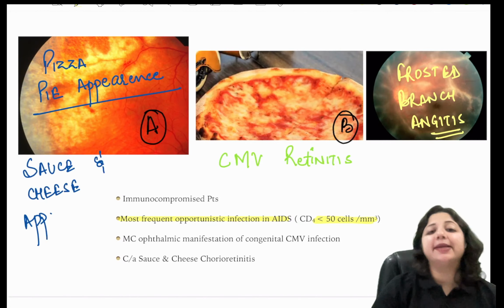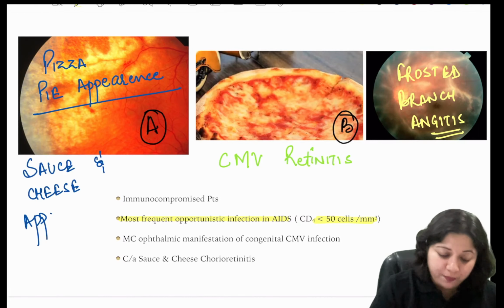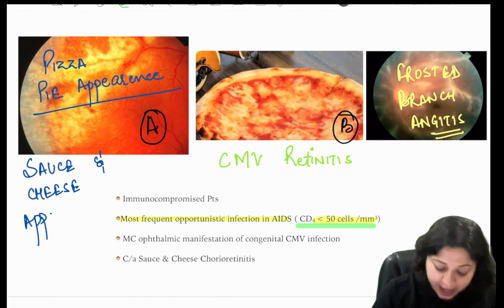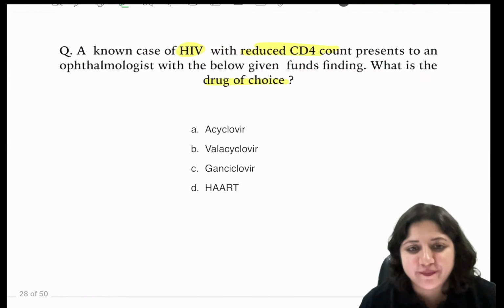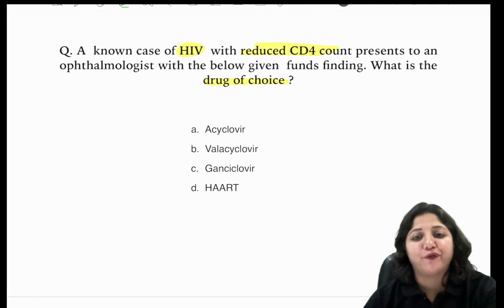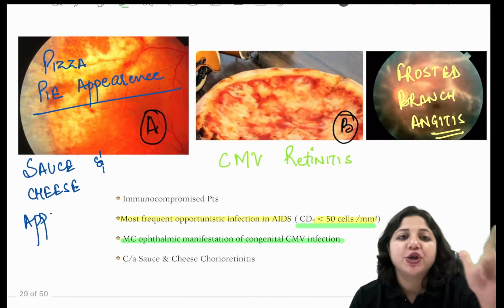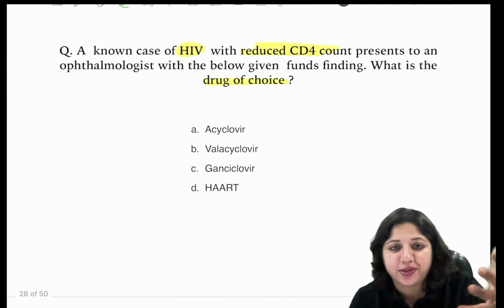So where do we get it? We get it in CMV retinitis. It is seen in immunocompromised patients when the CD4 count goes less than 50 cells per millimeter square. And it is the most common ophthalmic manifestation of a congenital CMV infection. So now coming back to the question, pizza pie appearance, or what you call the sauce and cheese appearance, that is CMV retinitis.